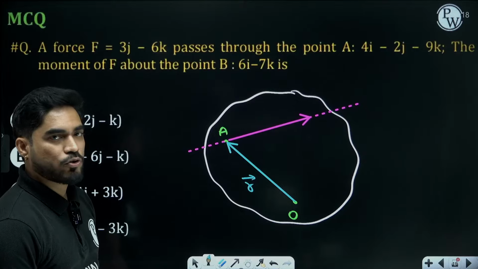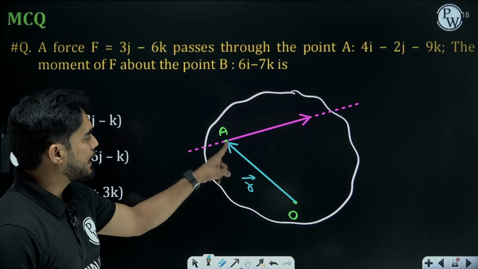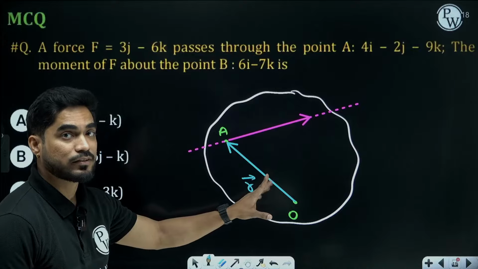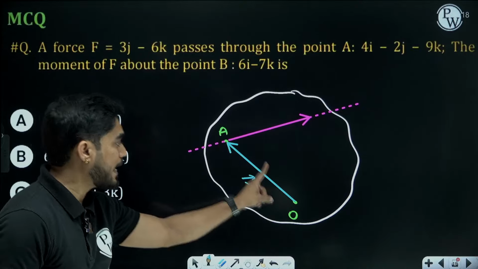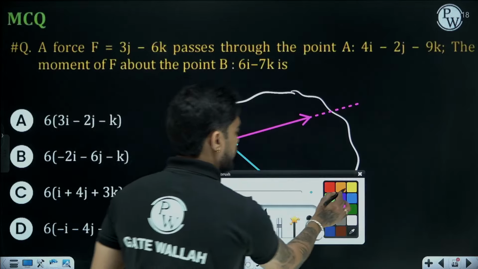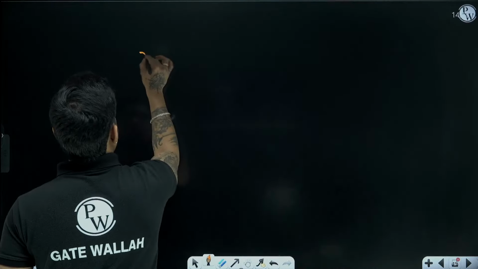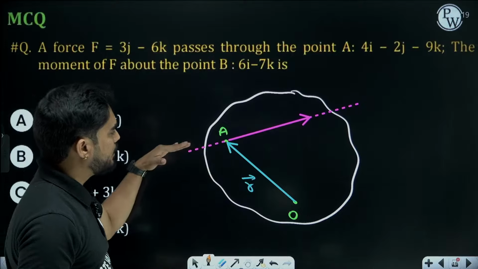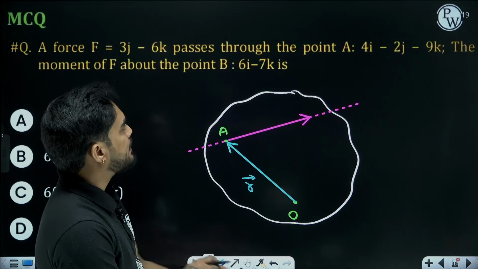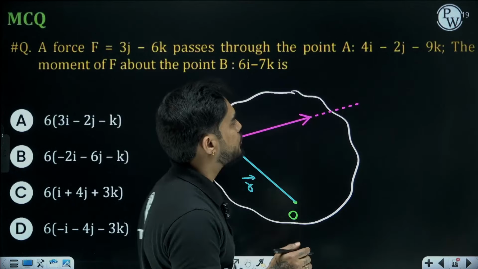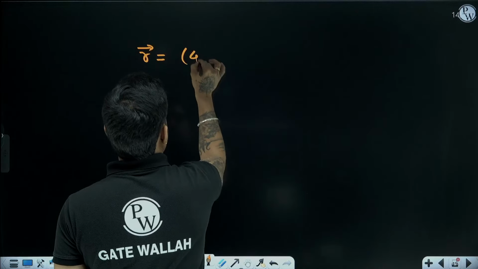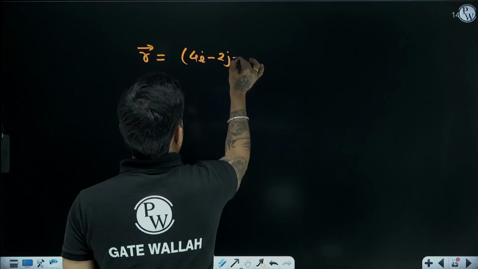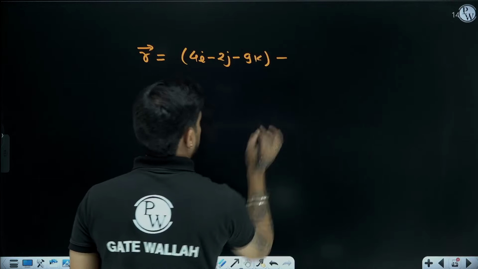So you need to first find this position vector R. How do you find the position vector R? Head minus tail, not tail minus head. It is always head minus tail. So R will be equal to, what is the head? It is the point through which force is passing, 4i minus 2j minus 9k, minus, what is the tail?